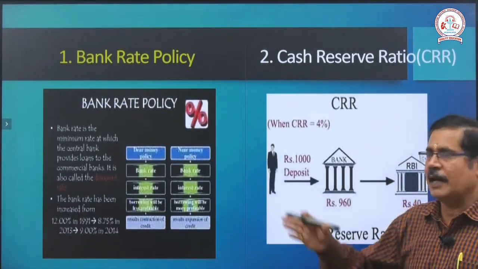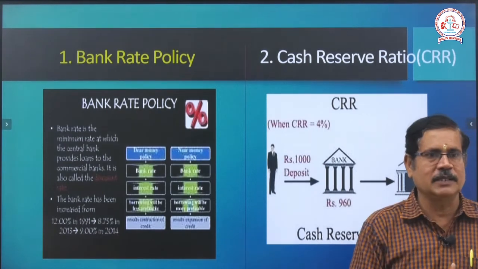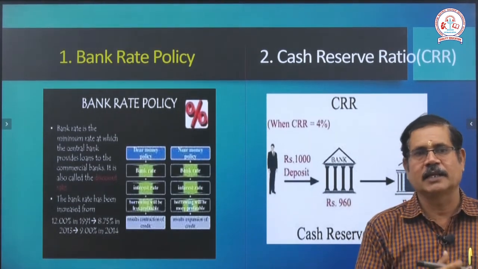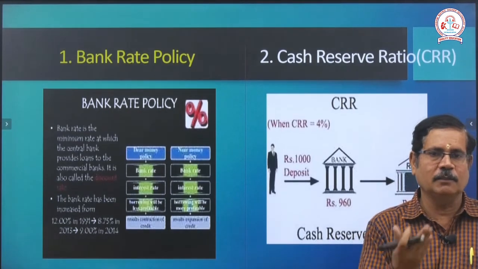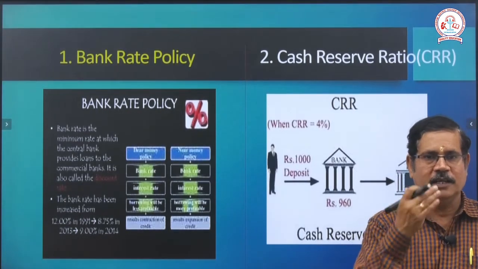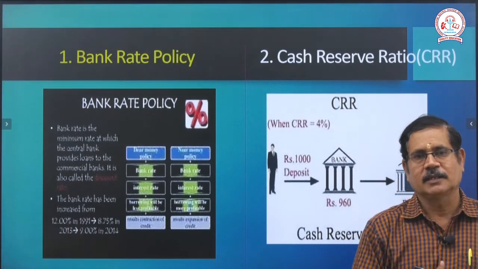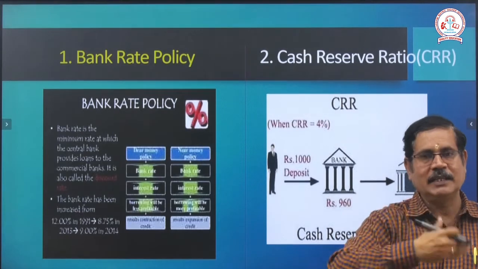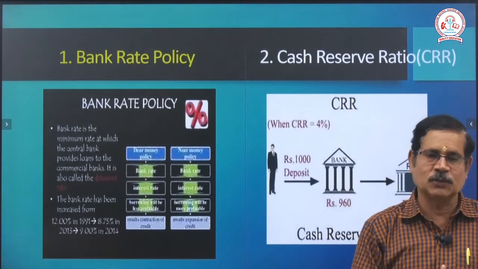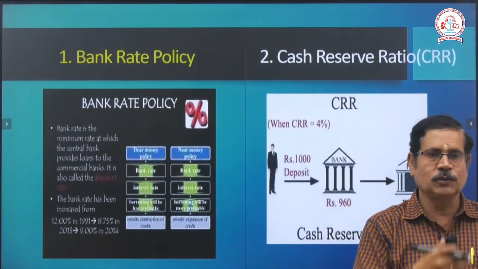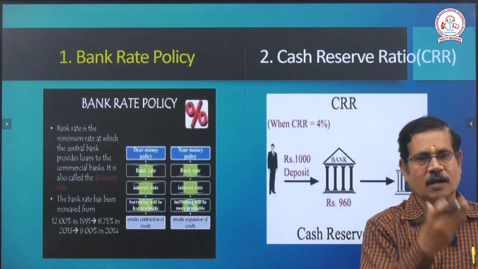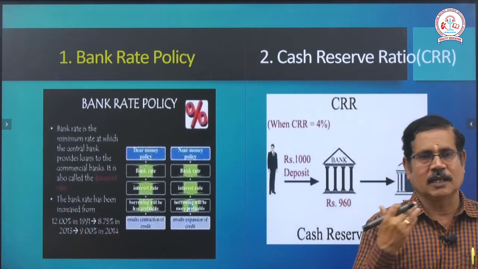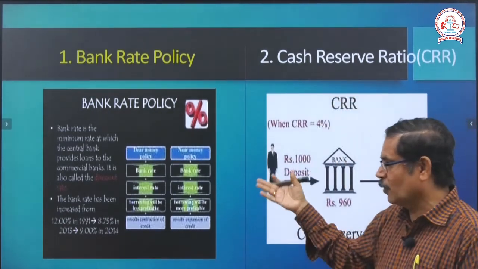Then here, the bank rate policy. The bank rate policy is generally decided by the Reserve Bank of India. Based on the money fluctuation in India, inflation and deflation, the bank gives instructions to the commercial banks, and the interest rate will be increased or decreased. Every 3 months, the Reserve Bank of India issues a statement, and the commercial banks follow the Reserve Bank of India's procedures.